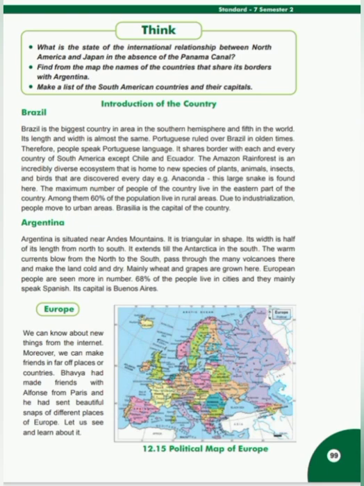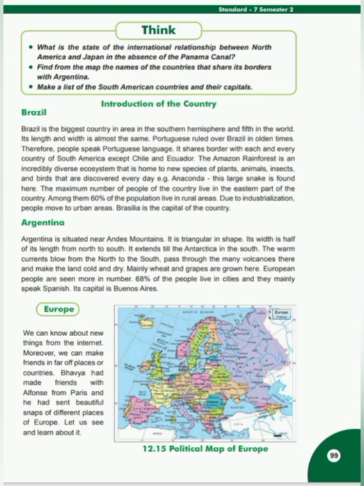Brazil is the biggest country in area in the southern hemisphere and fifth in the world. Its length and width are almost the same. Portuguese ruled over Brazil in olden times. Therefore, people speak the Portuguese language. It shares a border with each and every country of South America except Chile and Ecuador.